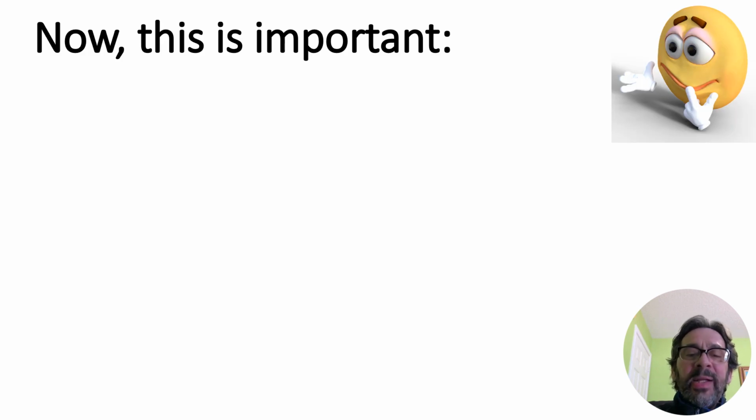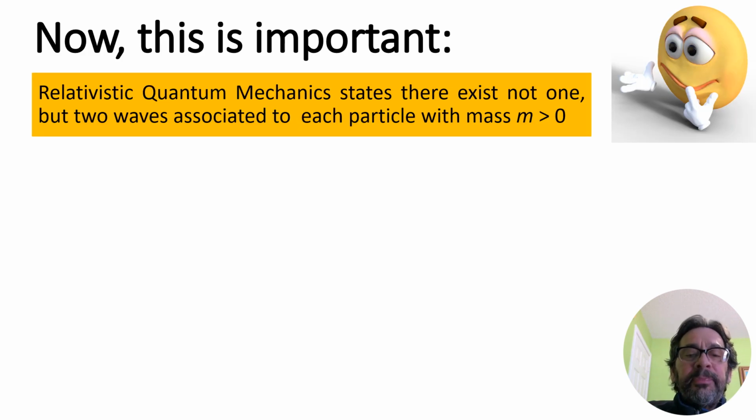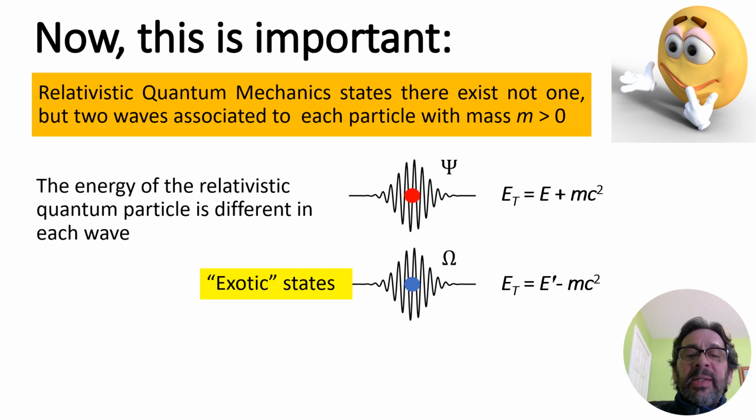Now, this is important. Relativistic quantum mechanics states that there exist not one but two waves associated to each particle with mass larger than zero. The energy of the relativistic quantum particle is different in each wave. In one wave, the energy is E plus mc². This is the wave that is known in non-relativistic quantum mechanics.